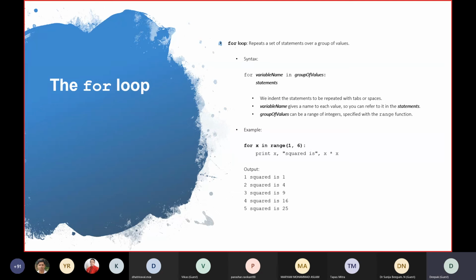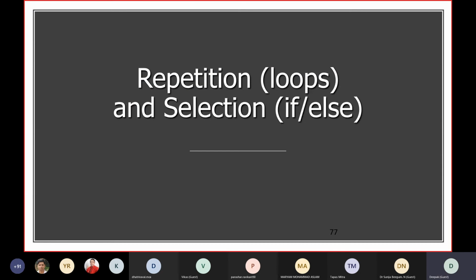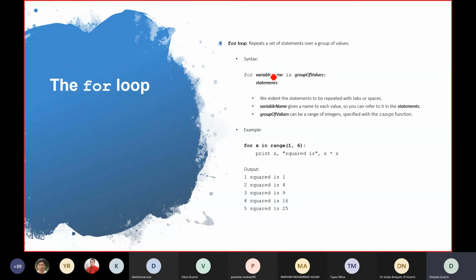So now let's go through this: repetitions. It means loops and selections. So जो if else or loops की जो importance होती है, they are very important in data sciences. So let's go through this. In this session मैं पूरा detail नहीं cover कर पाऊंगा because we don't have so much time left. So we will discuss one or two loops or selections. And in the next session, we will extend this thing and we will also discuss a lot of new libraries. So let's start with the simplest loop, which is the for loop.